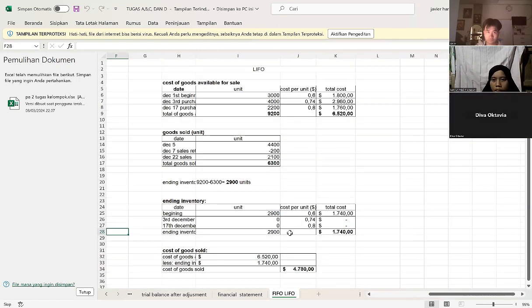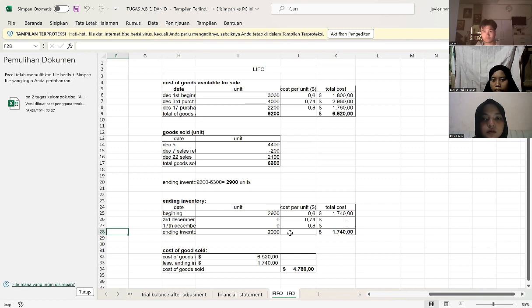Next is LIFO. First one is cost of goods available for sale. For the first, there are 3,000 units at price of 0.6, so the total price is 1,800. Then on 3 December, there were 4,000 units multiplied by 0.74, so the total is 2,960.